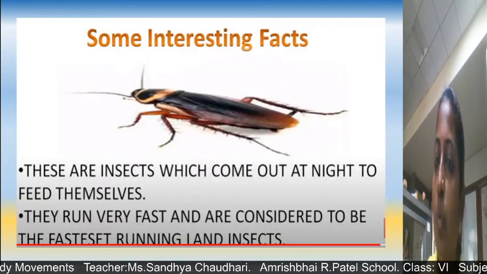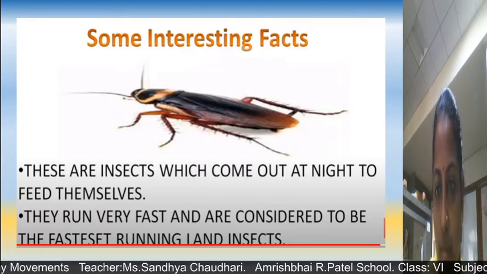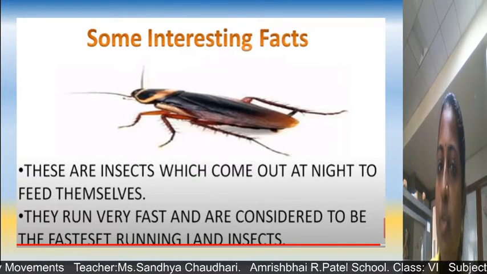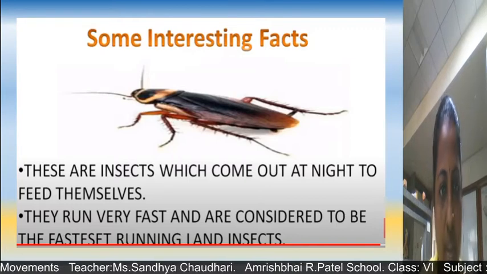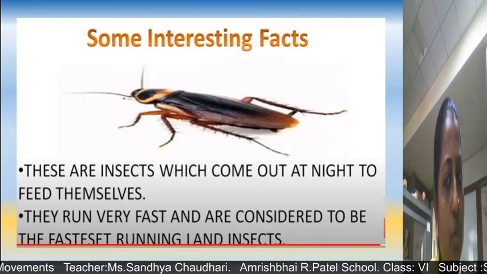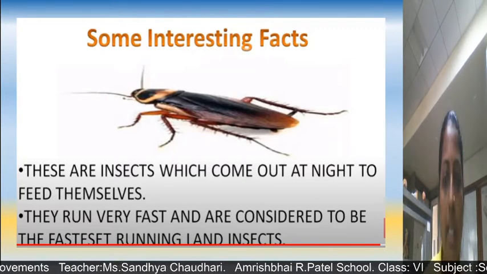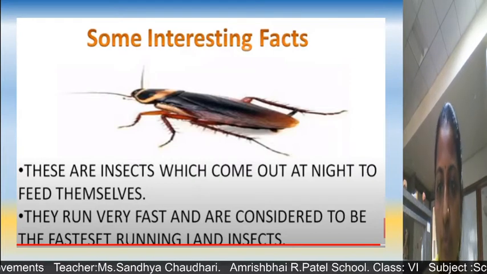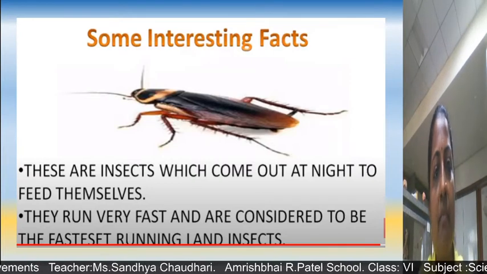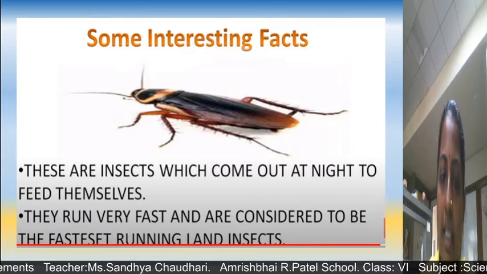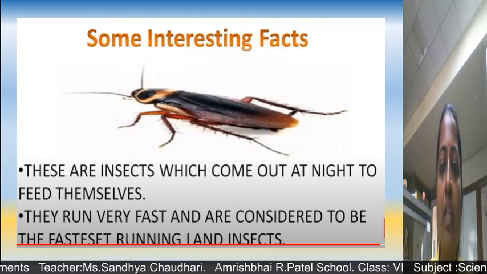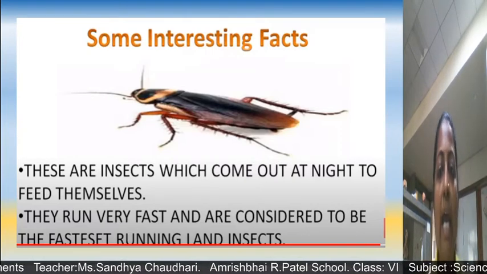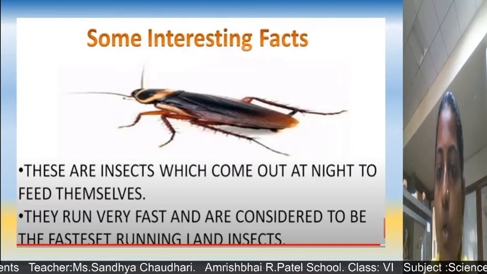Now we have seen the movement because of the muscles attached to the legs, they are able to walk. Because of the muscles attached near the wings, they are able to fly and climb up also. Okay, now some interesting facts about the cockroaches. They are insects which come out at night to feed themselves, and they are called nocturnal animals.